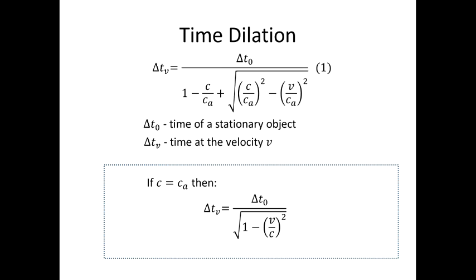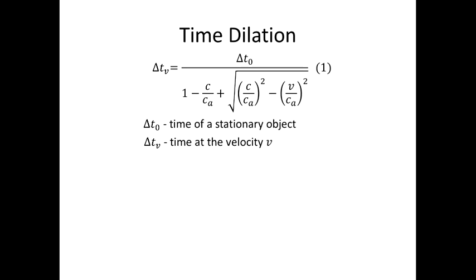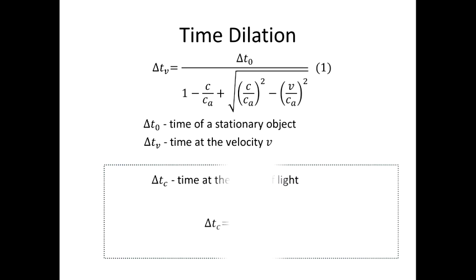There is one more interesting conclusion which is possible to get from the formula for time dilation. If a particle moves with a velocity equal to the speed of light, then its time doesn't become infinity, as in the special theory of relativity. It has a real value which is possible to calculate using the following equation.